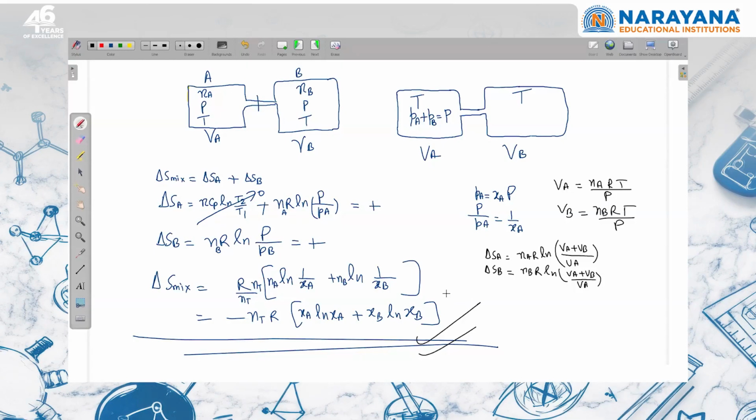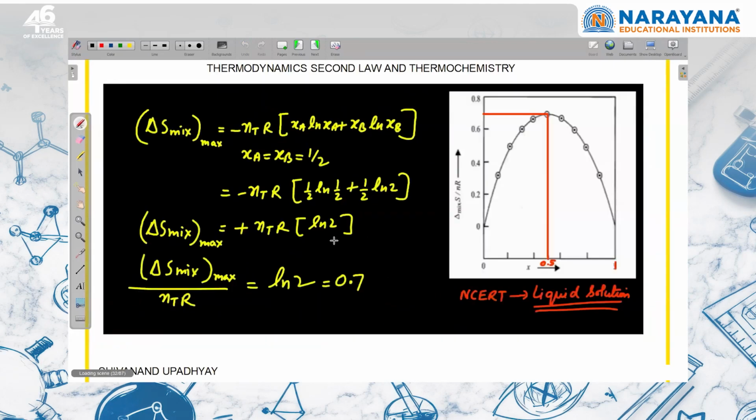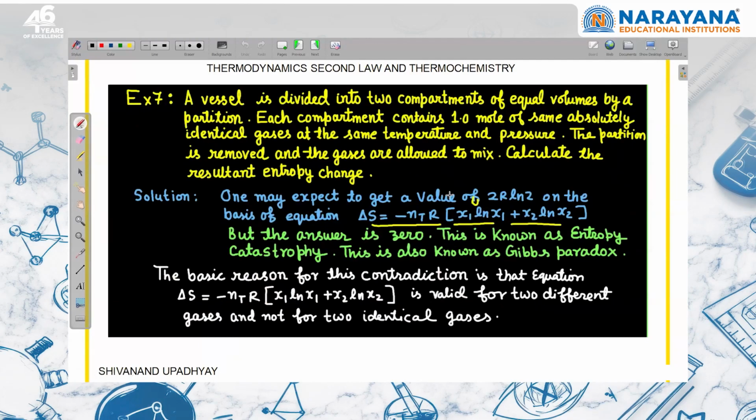Now, there is a very interesting question based on this, which is known as entropy discrepancy. Let me use the word entropy catastrophe, right? So what is entropy catastrophe? A vessel is divided into two compartments of equal volume by a partition. Each compartment contains 1 mole of the same, absolutely identical gas at the same temperature and pressure. The partition is removed and the gases are allowed to mix. Calculate the entropy change during this process.